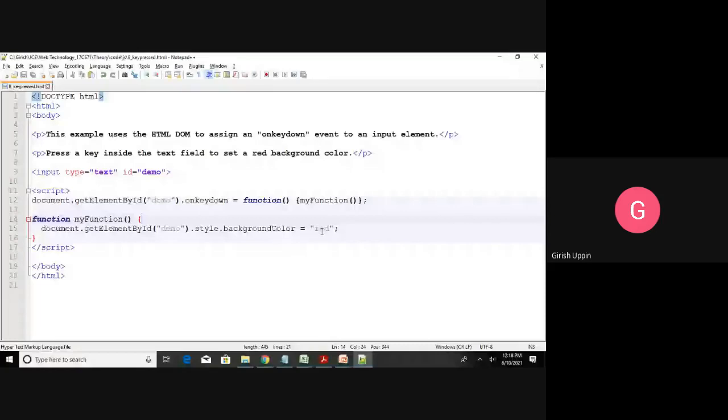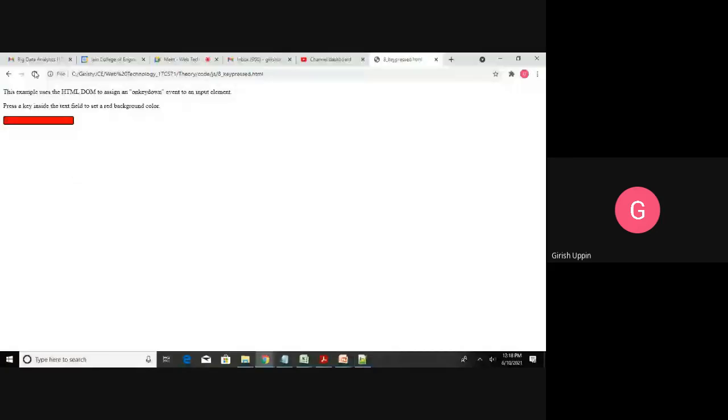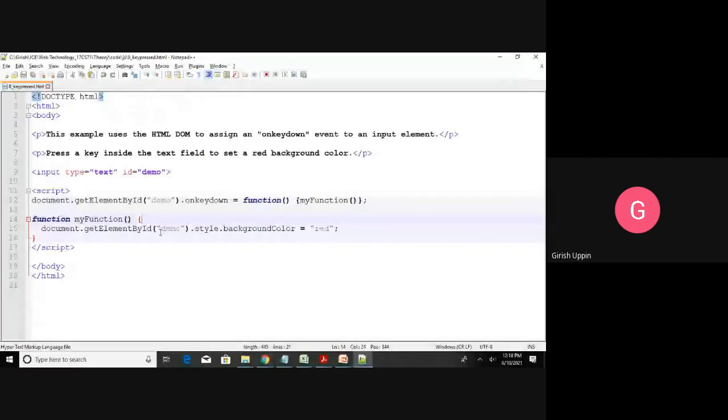Now let me refresh. Maybe we'll set yellow, to make sure it works. Let me reload. I'm inside the text box and I press F. So you see that particular input control got changed. That was the changing of the style. Now I'm changing the value: I will say sample value.